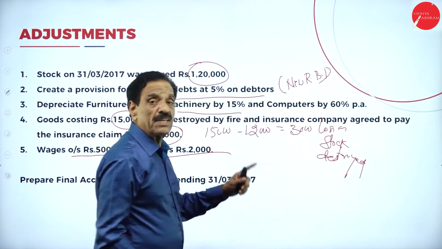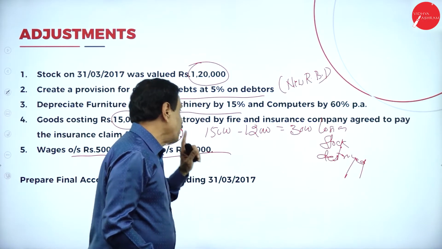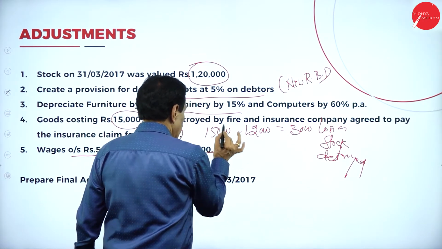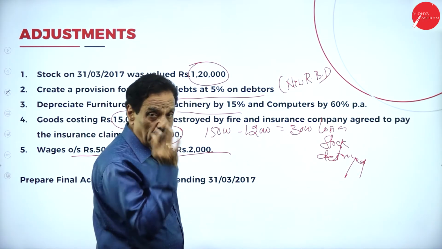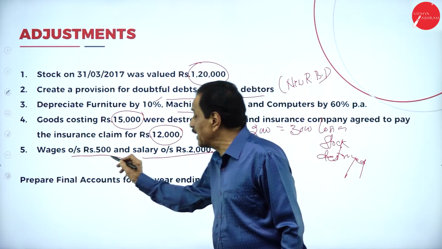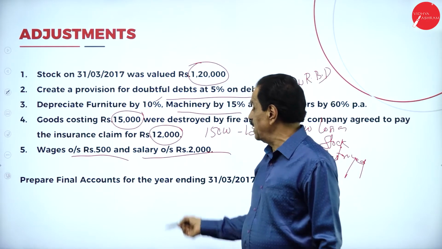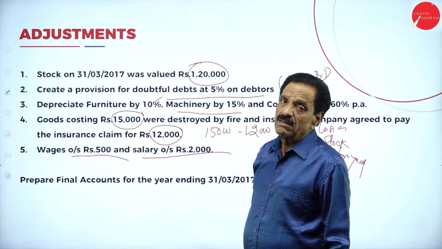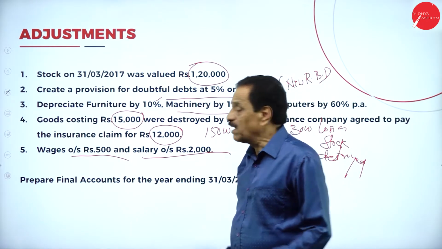This will come to the profit and loss account, debit side. What's the real value? 15,000. Here it is 12,000, so the difference is 3,000. Profit and loss account, debit side. Then wages outstanding should be added to wages, and shown on the liability side of the balance sheet. Salary, add to salary in the P&L account, and on the liability side of the balance sheet.